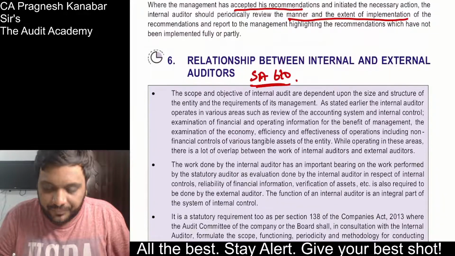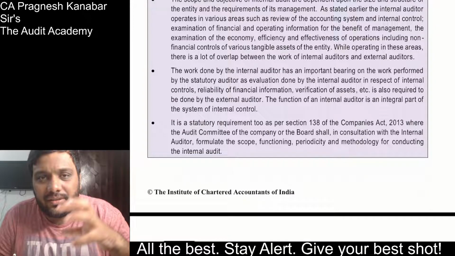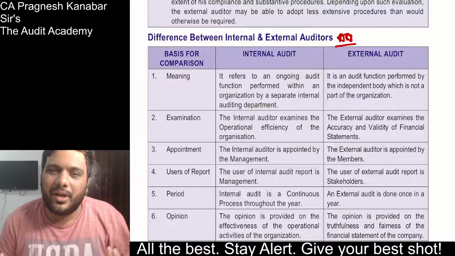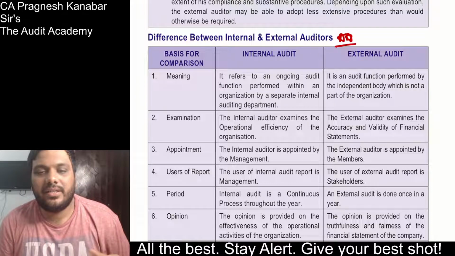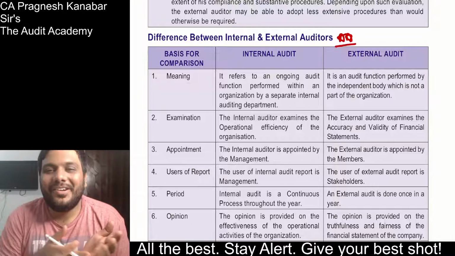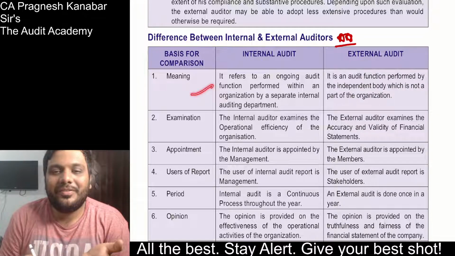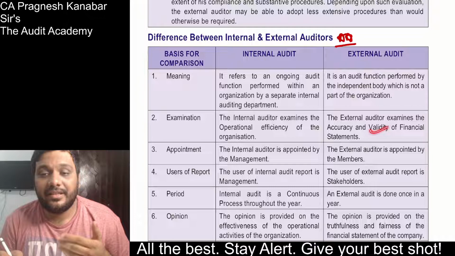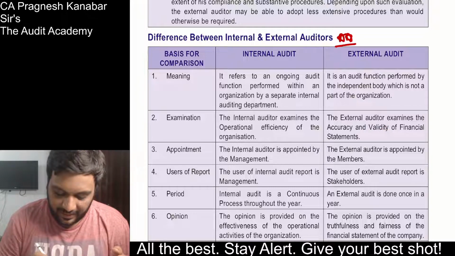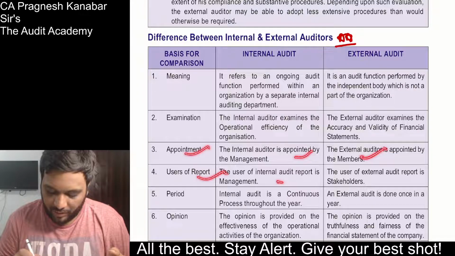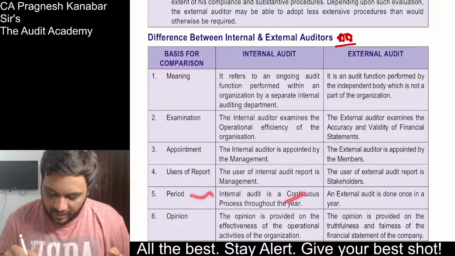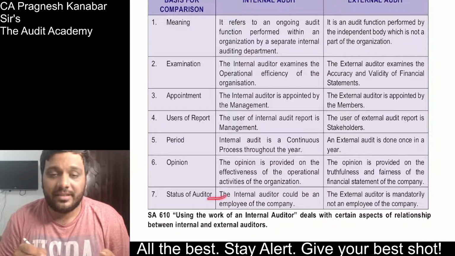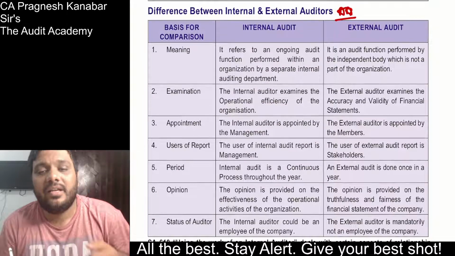Now everyone, this whole discussion they have picked up from SA 610. But this particular point, this is what you can do on your own also. Difference between internal and external auditor, they have given the meaning. Stat audit, internal audit difference: audit of internal controls versus audit of financial statements; examination is focused on operational efficiency, and this one on the financial statements. Then appointment, management, members; user of the report is management, here stakeholders; period, continuous process throughout the period, while external audit is done once in a year. Then the opinion part, and then status of the auditor. Internal auditor is relatively less independent than the external auditor.